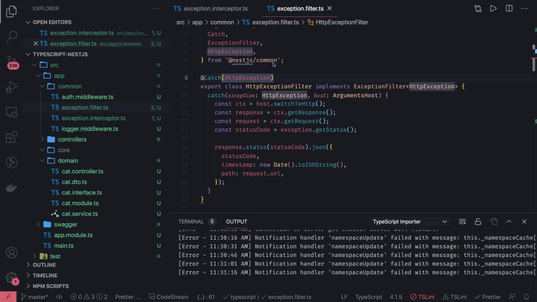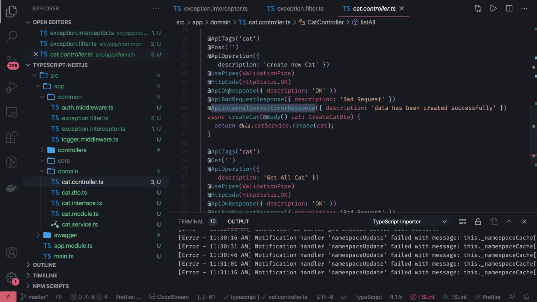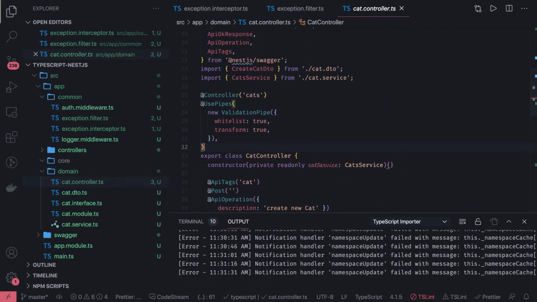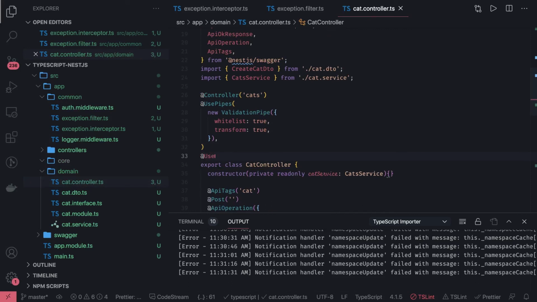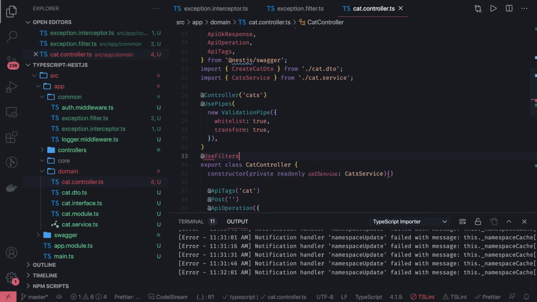So this is all for this video, and we can actually write a lot of things at the controller level, like use interceptors, use middlewares, and all these things. Let me just try what all annotations we have with the use. It will come up. Okay, use pipe, use interceptor, use filter, use guards. You can create a custom guard and add it. Use pipes, use interceptors, like we have created an exception interceptor, right? Use filters. So exception filter we have created, that is the best place to put it here. Use filter and pass the module name.